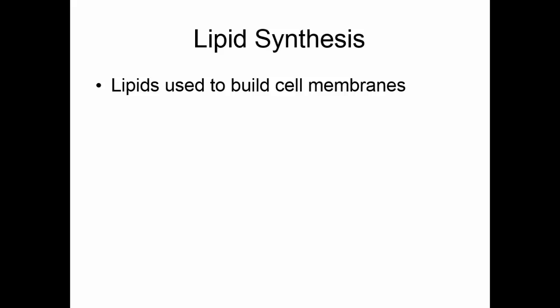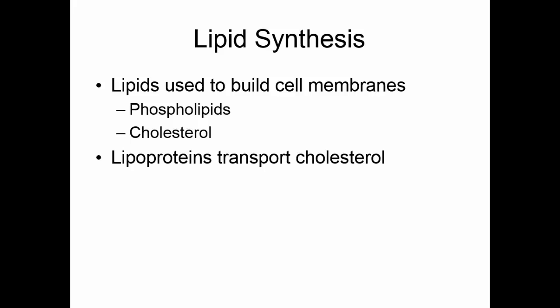Besides breaking fats down, we also have to use lipids to build things. We need lipids to build cell membranes, those phospholipids and the cholesterol. Lipids are not water soluble, so in order to transport them in the blood, we have to package them with proteins. These are called lipoproteins, and this is how we transport cholesterol and triglycerides in the blood.